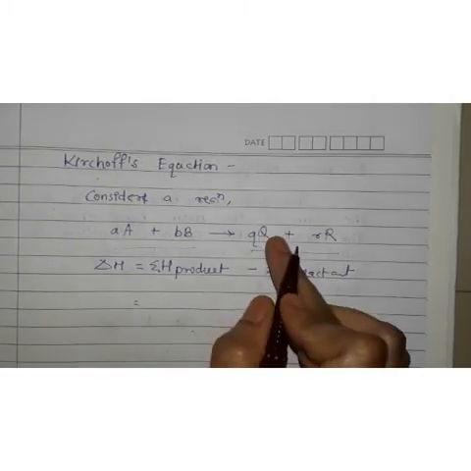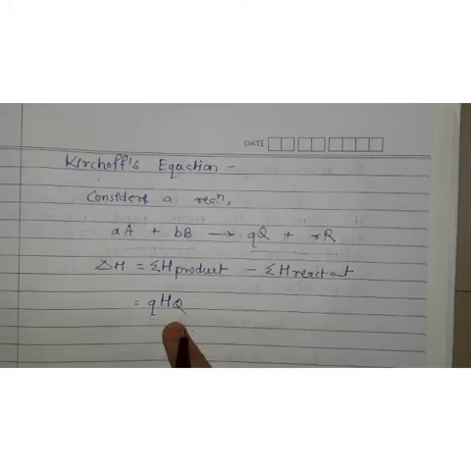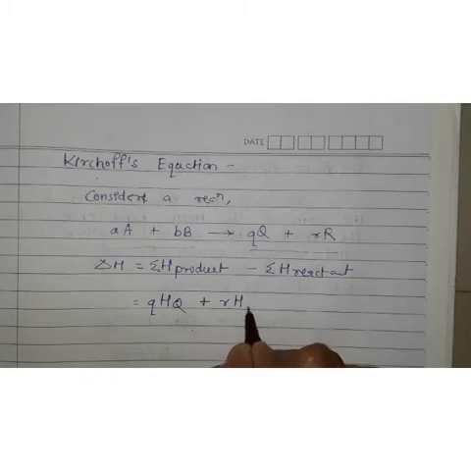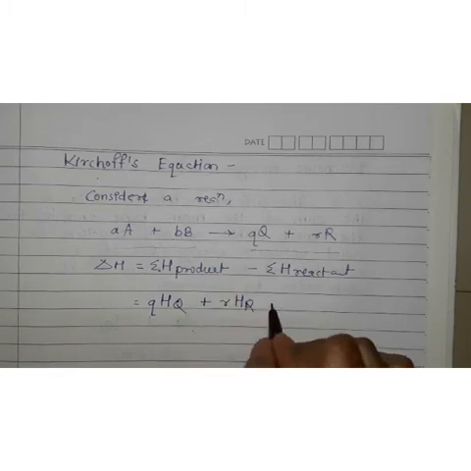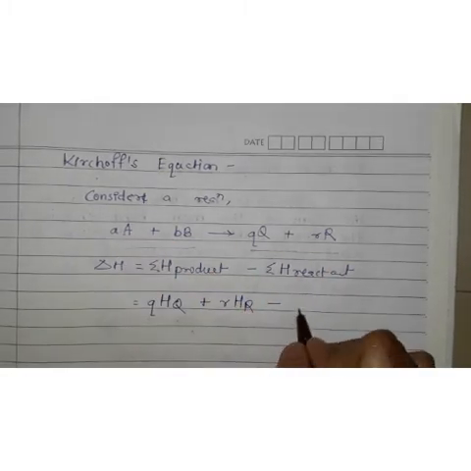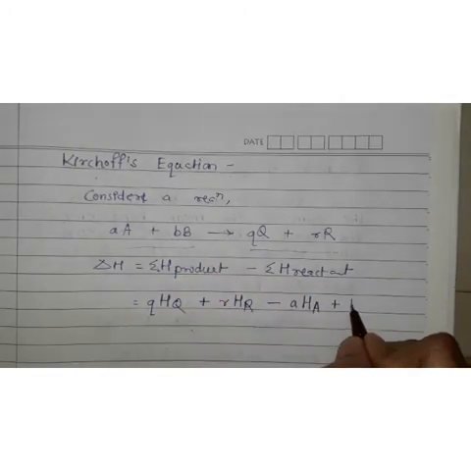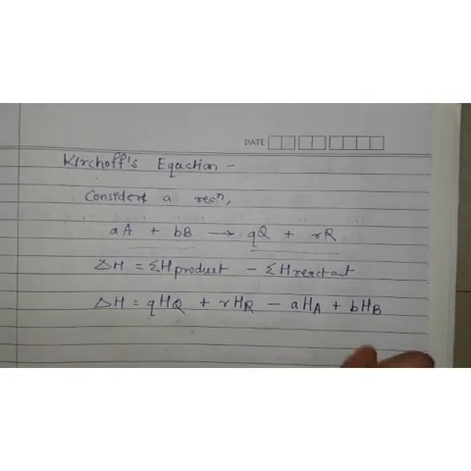See, product first is Q. So q multiplied by the enthalpy of product Q plus r multiplied by the enthalpy of product R. So these are the enthalpies of products, sum of enthalpies of products minus enthalpies of reactants. So a multiplied by the enthalpy of reactant A plus b multiplied by the enthalpy of reactant B will give you the change in enthalpy. Up to here you understand?